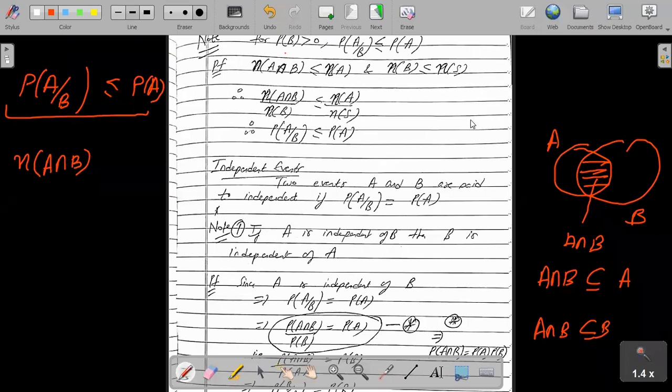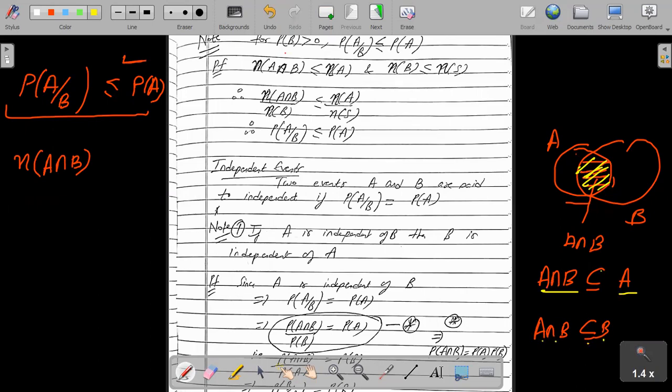So the second result which we are going to do is that the probability of A intersection B is always less than or equal to probability of A. So now if you see, अगर हम set theory में जाएं, right? So this is my set A and this is my set B, and we know A intersection B is the common portion. This portion is A intersection B, and obviously A intersection B is the part of A. So this is a subset. A intersection B is also a subset of B.